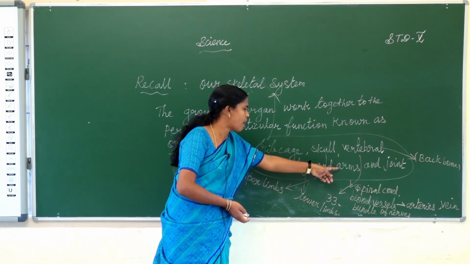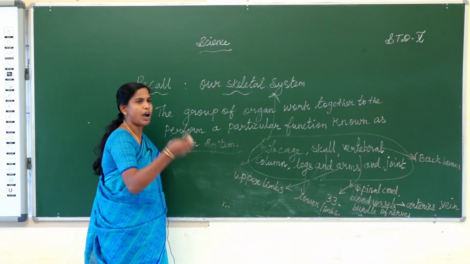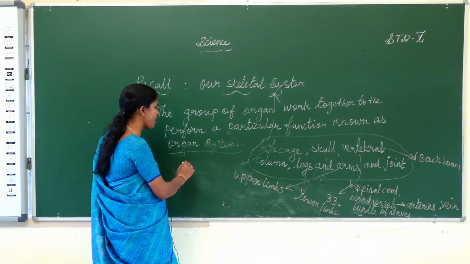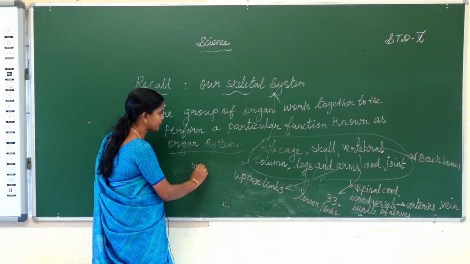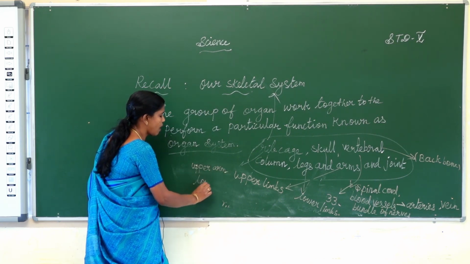Upper limbs are arms, lower limbs are legs. The upper limbs have an upper arm and a lower arm.